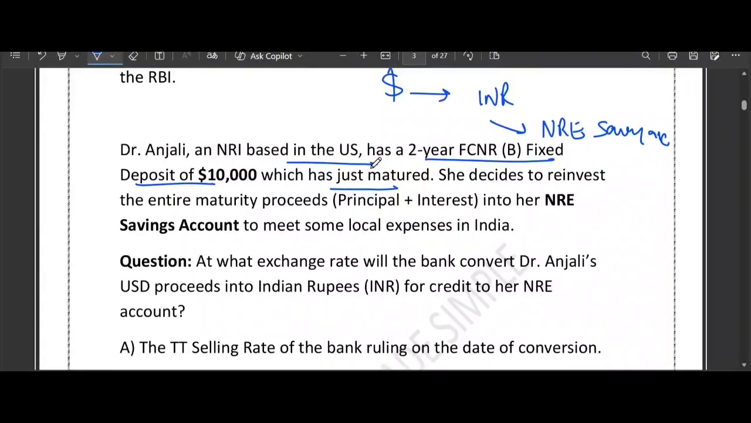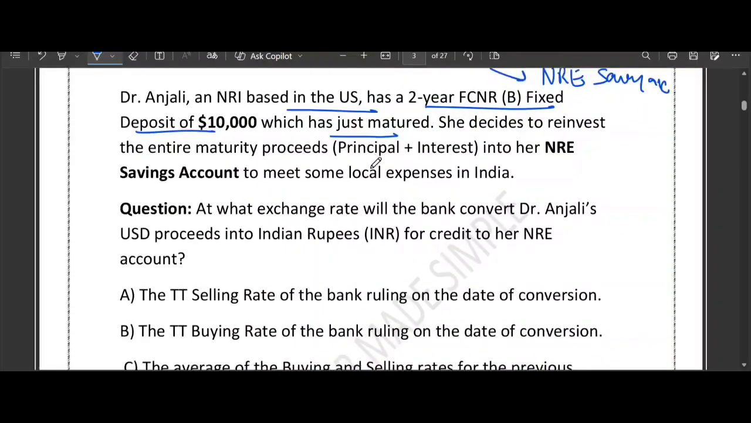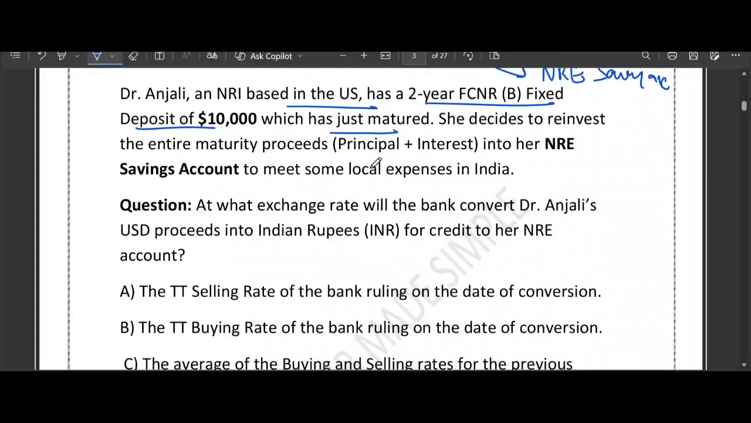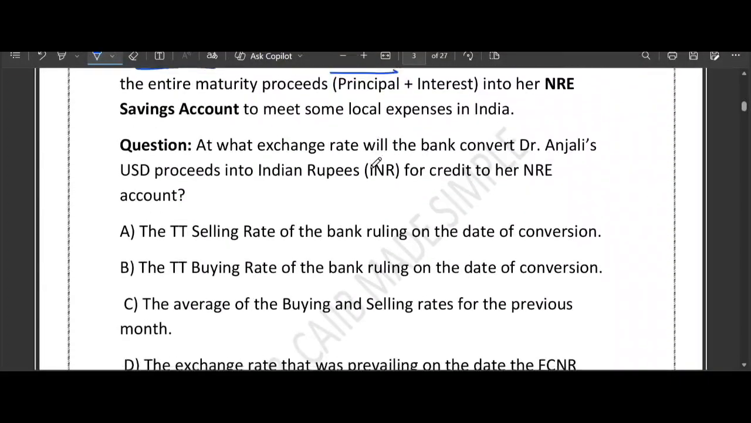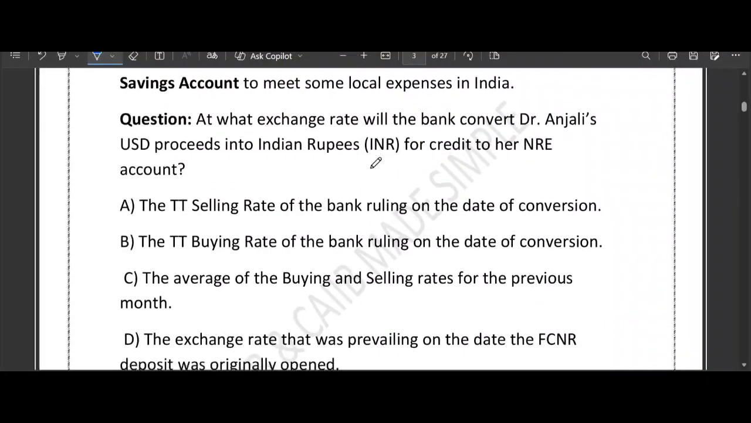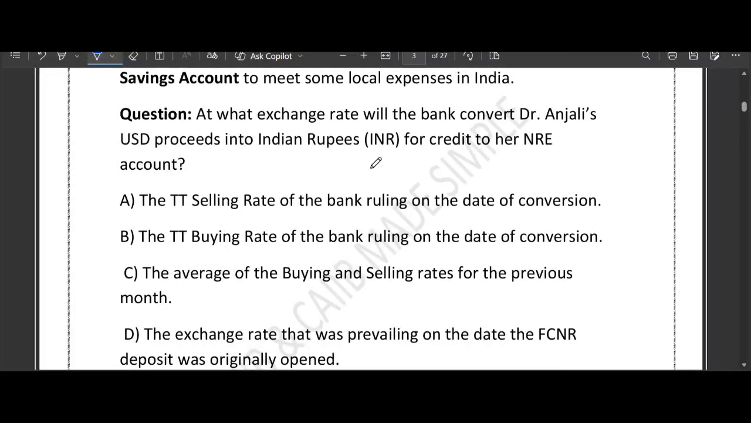So the options they have given: option A, TT selling rate of the bank ruling on the date of conversion. Option number B, TT buying rate. Option number C, average of the buying and selling rate for the previous month. Option number D, exchange rate that was prevailing on the date the FCNR deposit was originally opened. So these are the 4 options they have provided, and you have to tell at what exchange rate the bank will convert her dollar proceeds into INR rupees. Very good question it is.